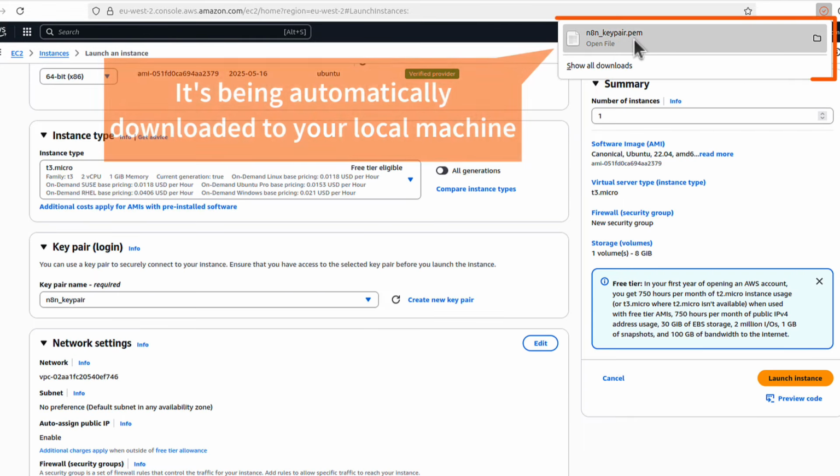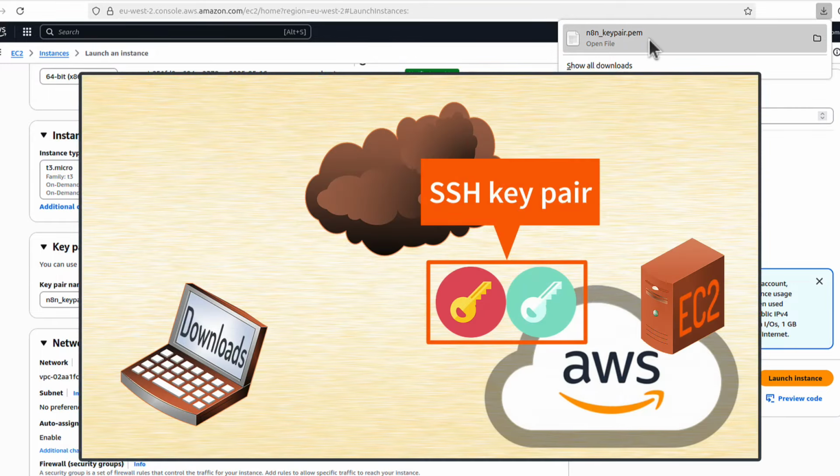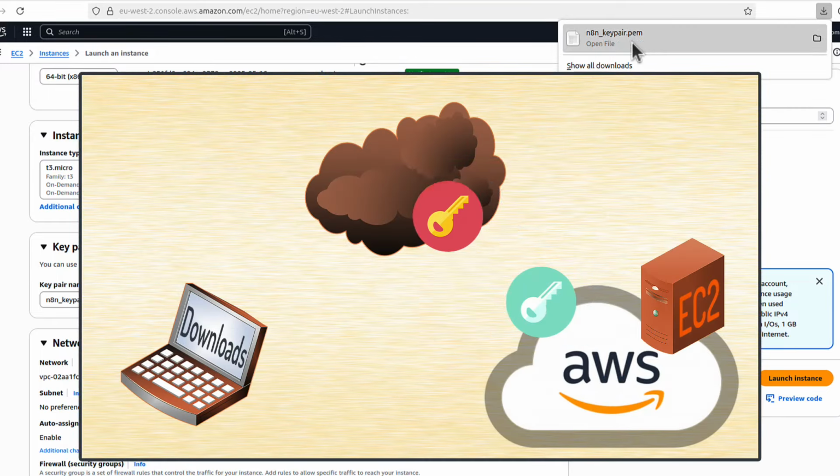And look at that, it will download a so-called private key to your local computer. So you will find it in downloads, that n8n key pair .pem. We will work with it later, but just remember that this has been downloaded from AWS automatically to your local computer, whatever device you're using right now. That's the key pair. Key pair is sorted. We scroll down, and now we have network settings.